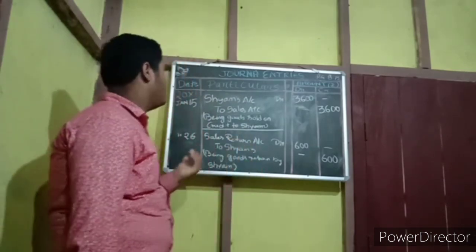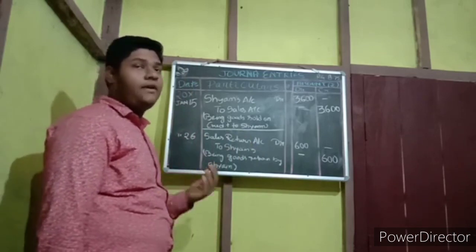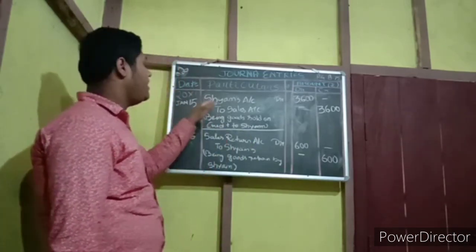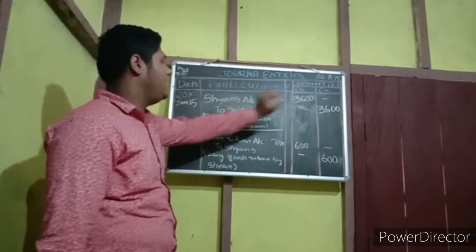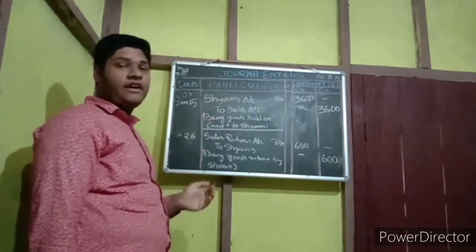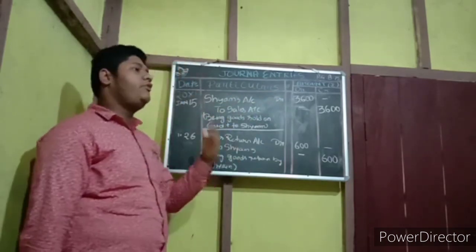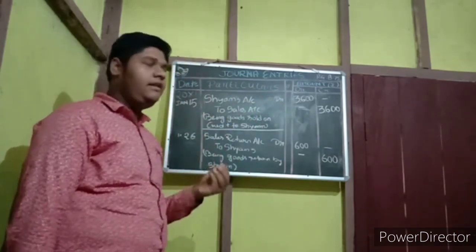So here, what is the entry for the personnel? Debit the receiver. Who is receiving goods from us? Sham. That's the debit the receiver. Sham's account debit to sales account. Why sales and credit? The last entry also I explained to you that though it's a sale, it's a profit for us. So credit all gains and profit.